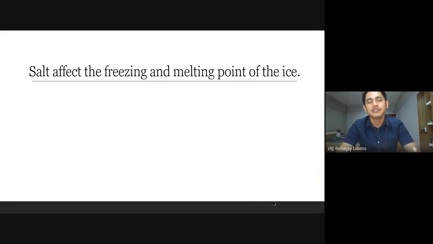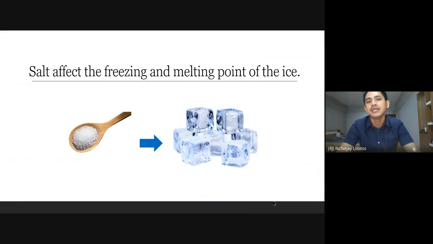Salt, for example, when added into ice, can cause its melting point to go as low as -3. So instead of melting at 0 degrees Celsius, it now needs -3 to melt. So at 0 degrees Celsius, ice will now melt faster, because it starts at -3. At -2 or -1, ice will start to melt with the presence of salt.